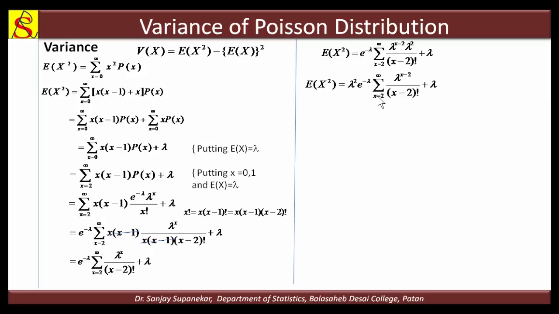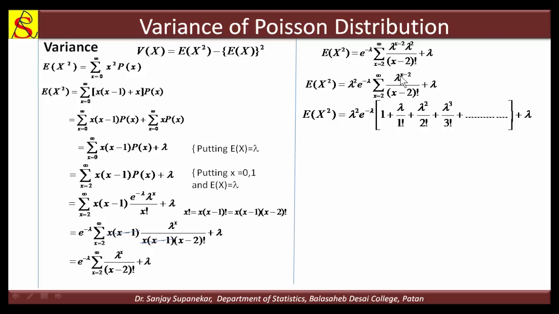Okay, now we have to put x equal to 2, 3, 4 here. Similarly, like the previous derivation, we can get this expansion. If we put 2, 2 minus 2 is 0, and 0 factorial is 1. If we put 3, 3 minus 2 means 1, and lambda upon 1 factorial.